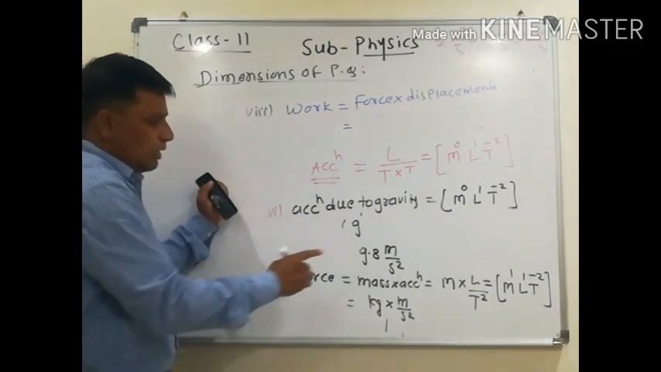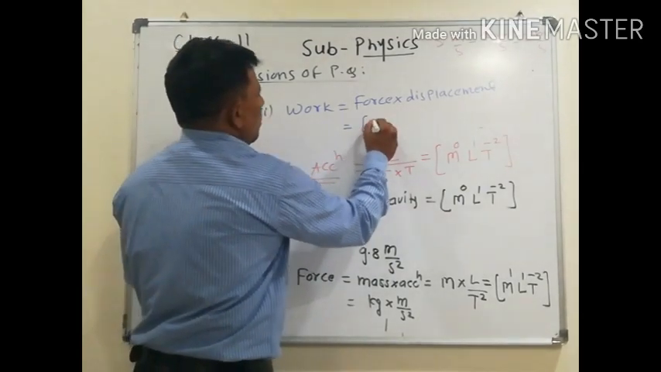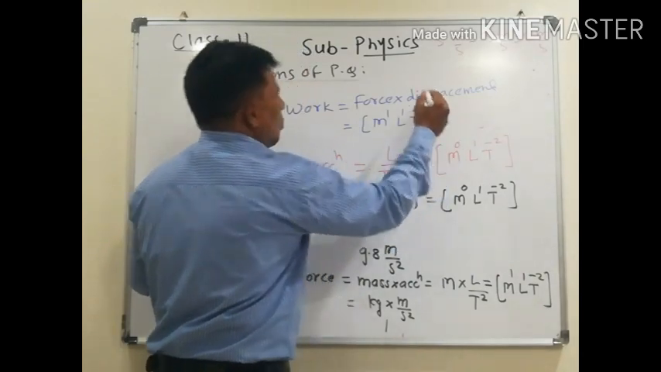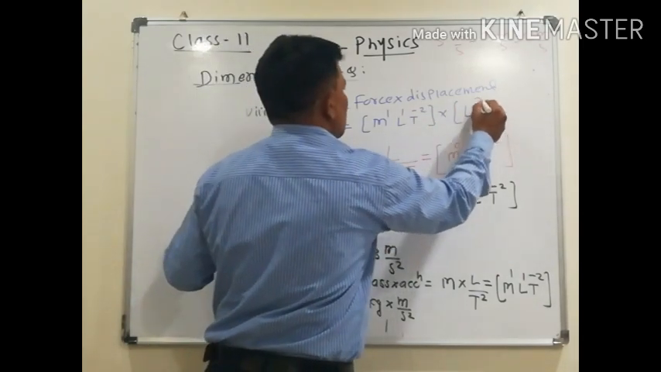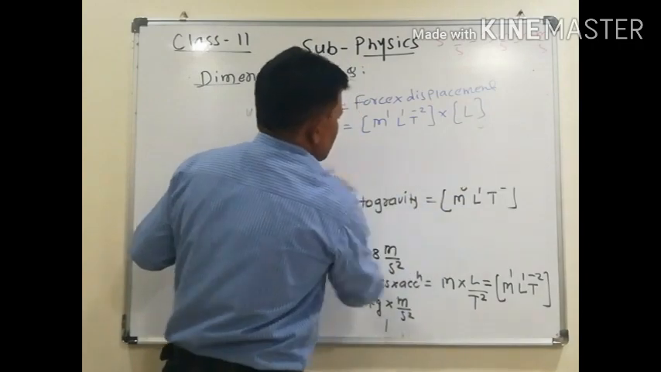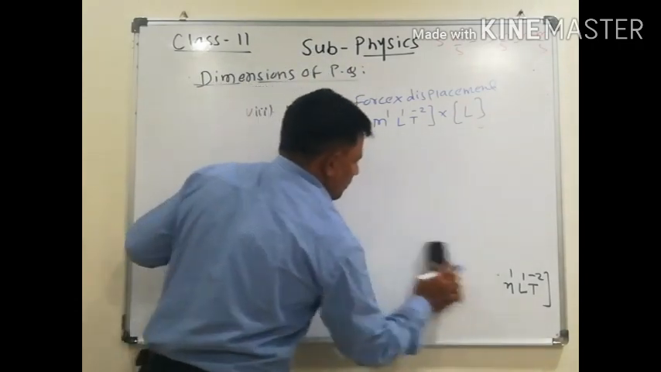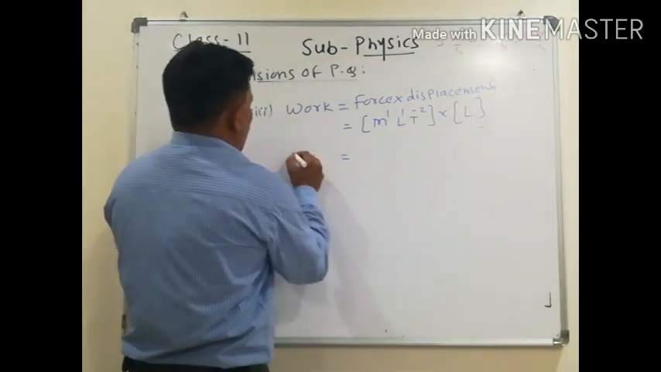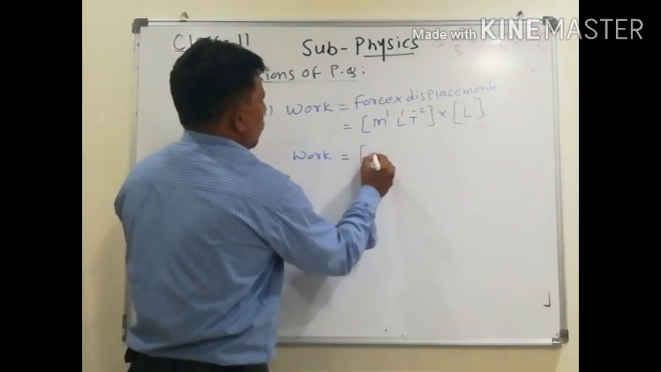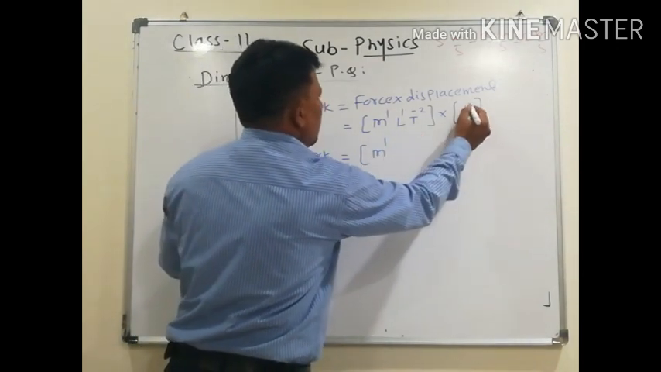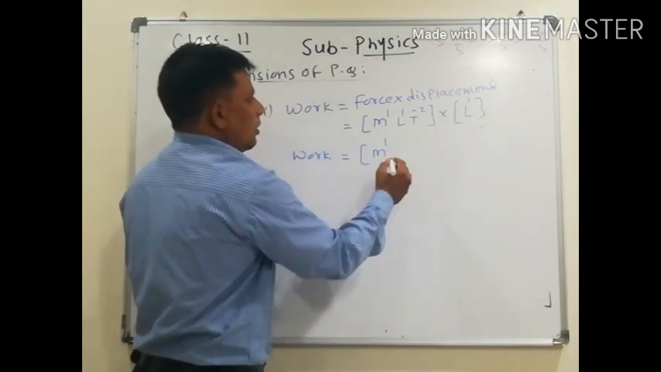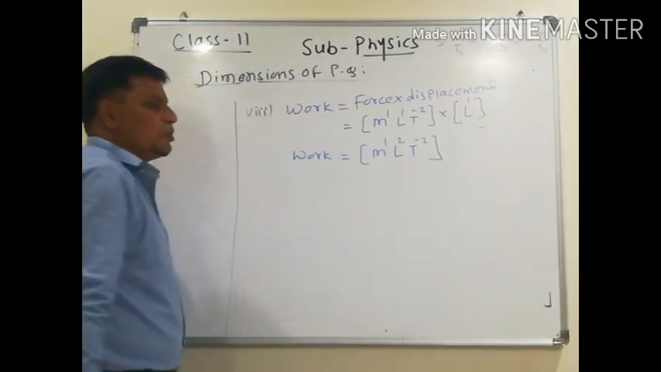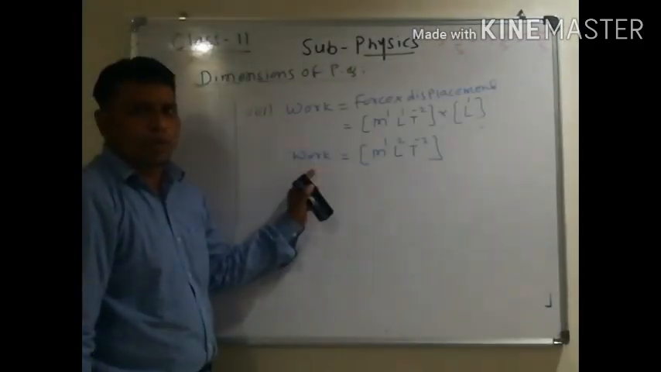तुम्हाला जर पाठ असतील तर डायरेक्ट लिहा किंवा कोणतीही मेथड वापरा. That is 1 in mass, 1 in length, minus 2 in time, into length. Displacement means length, 1 in length. Then write down this. Look here. Work dimensions: 1 in mass, base same L, addition of power 2 in length, minus 2 in time. This is the dimension of work. This is also a very important dimension.